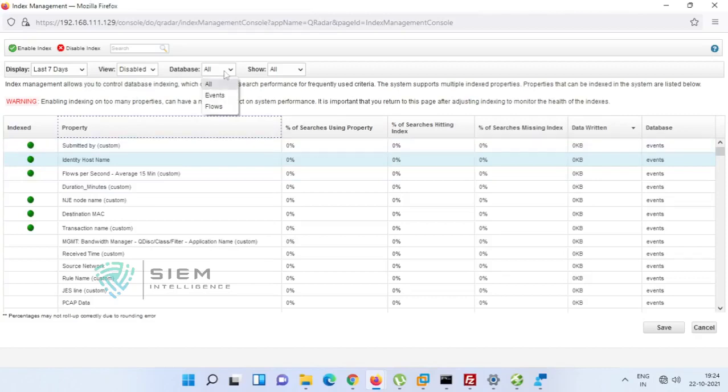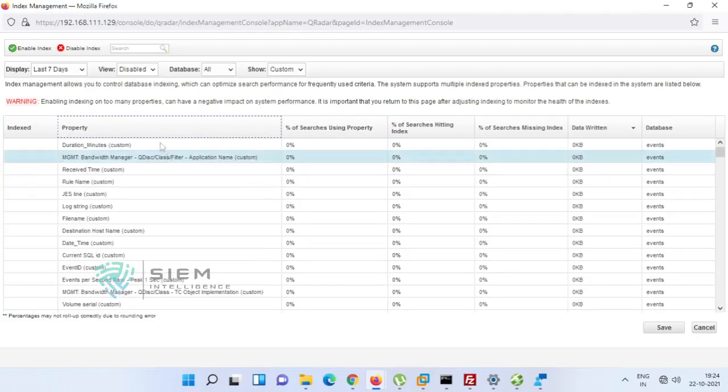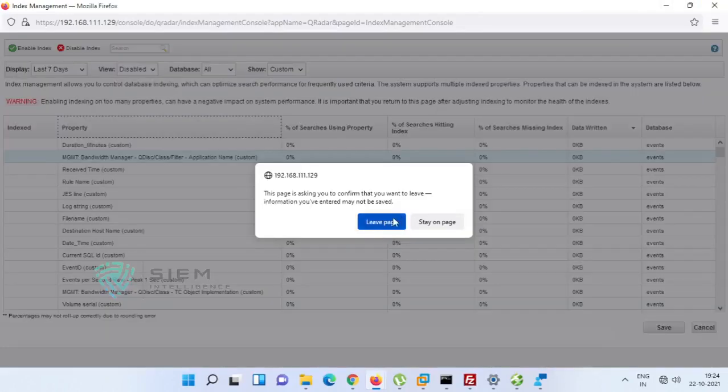So you can check all database events and flows. These are the two databases that you can check, and it will show custom. Custom means the things you have done on your own. We'll talk about all these things also. It will show enabled and disabled, and it will give the last 7 days, 6 days, whatever. Okay. This is one of the things.